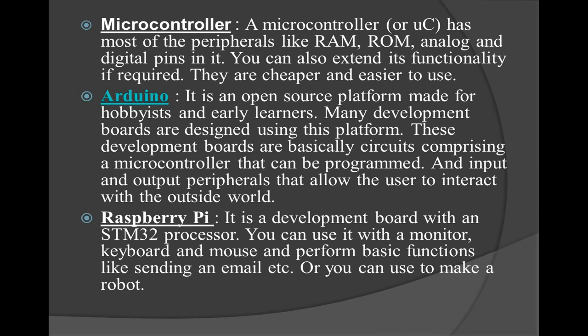A microprocessor offers a high level of flexibility while designing an embedded system, as you can choose your own configurations. So that is the flexibility we acquire with microprocessors. But let us see what the difference is with the microcontroller. A microcontroller has most of the peripherals like RAM, ROM, and analog and digital pins as well. A microprocessor consisted only of RAM and ROM memories, but a microcontroller also has analog and digital pins in it. You can also extend its functionality if required.